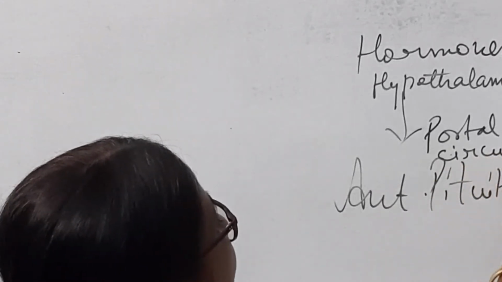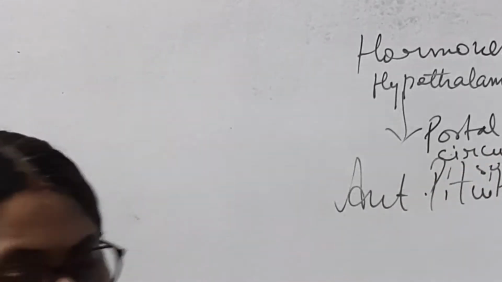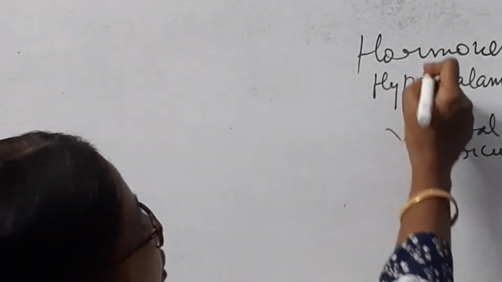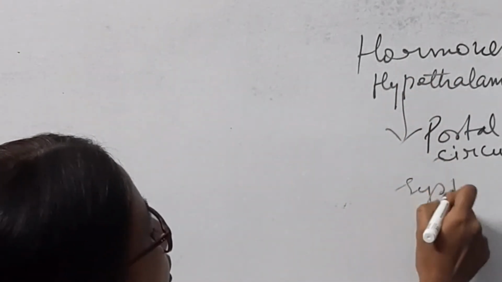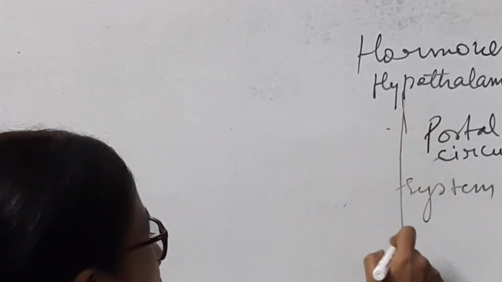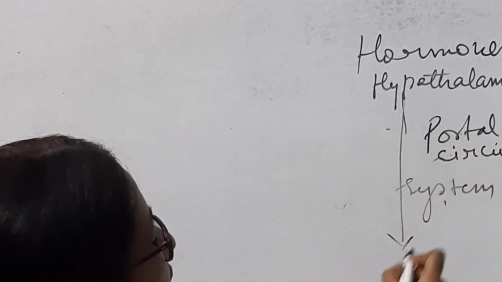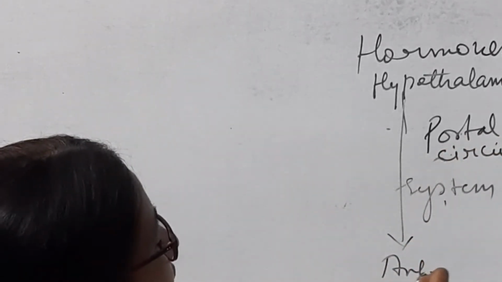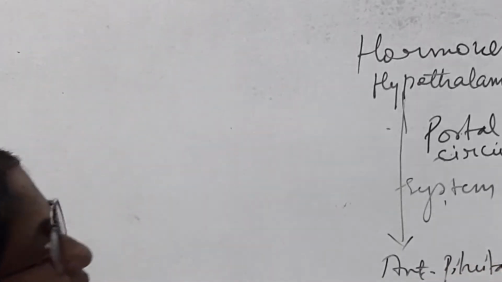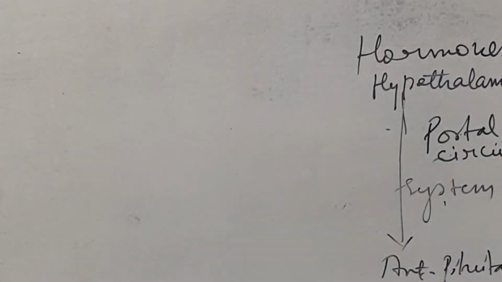So the anterior pituitary will get the secretion of the hypothalamic hormones through the portal circulatory system. What is the particular name given for this portal circulatory system? That is known as the hypophyseal portal system.